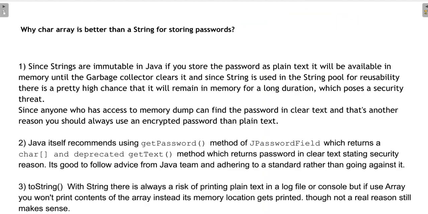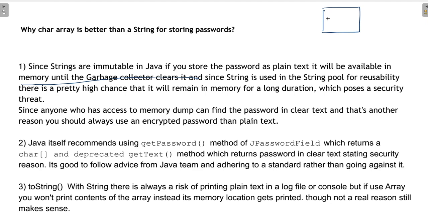Next question is: why is a char array better than a string for storing a password? You know that string is immutable. So if you store a password as plain text, it will be available in memory until garbage collection clears it. The first reason is a security reason.